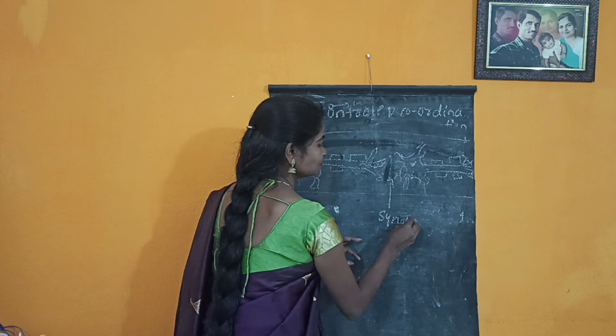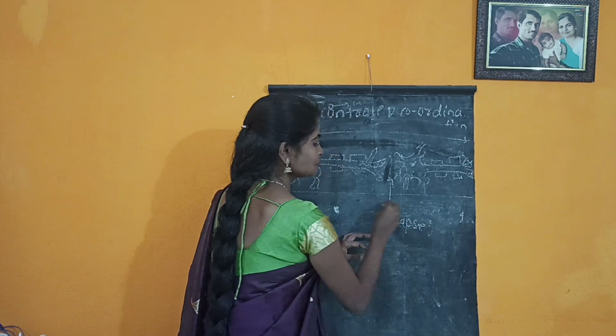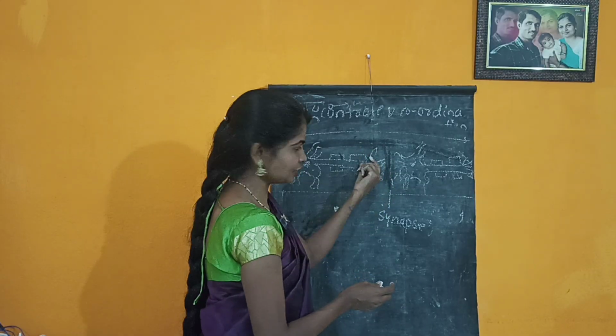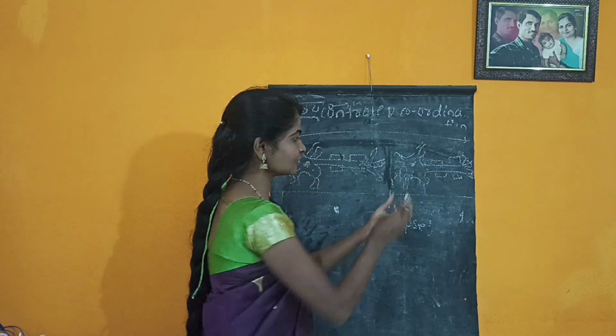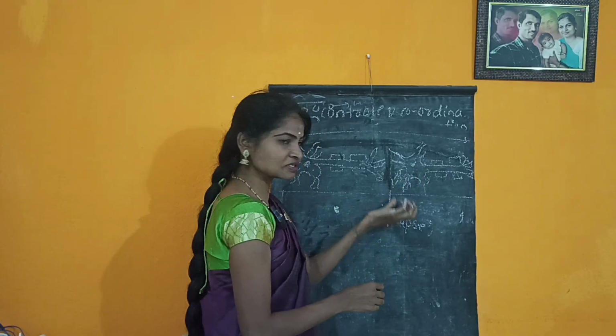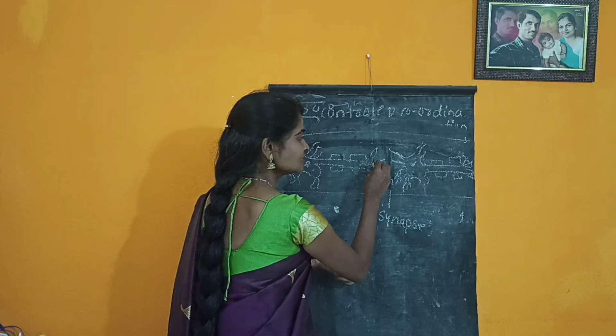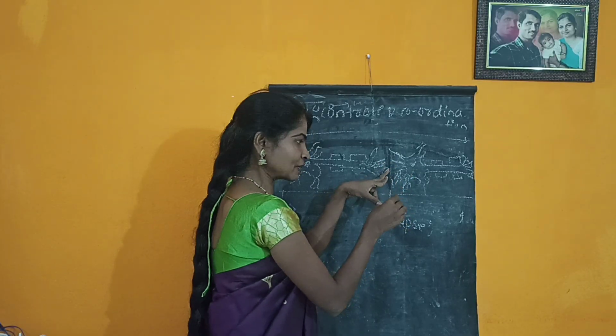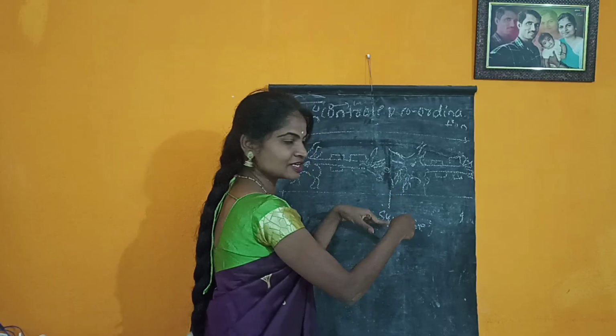It is very important. What is meant by the synapse? It is the space between the nerve ending of one neuron and the dendrites of another neuron. Here the dendrites of another neuron are there, and there is a space. In this space, the electrical impulses are converted into chemical impulses. So this space is called a synapse.